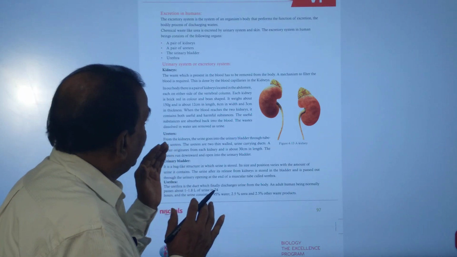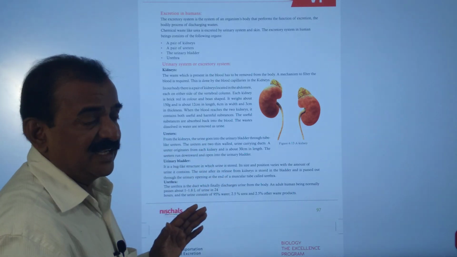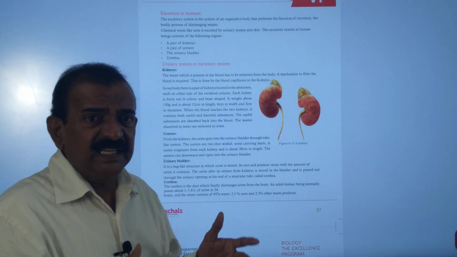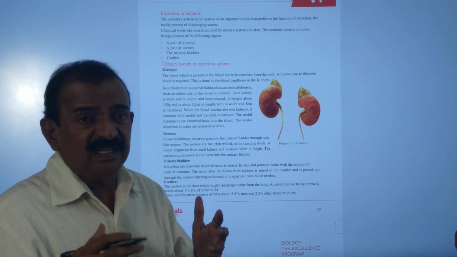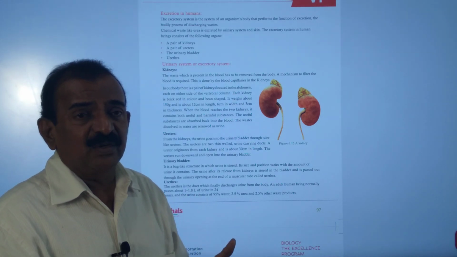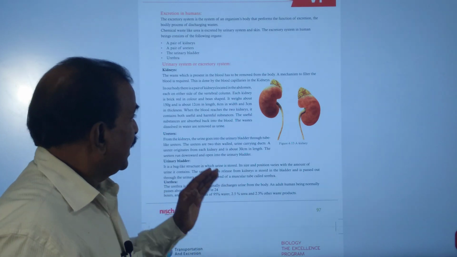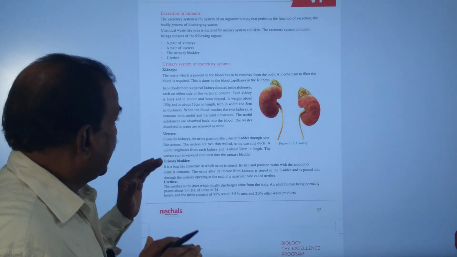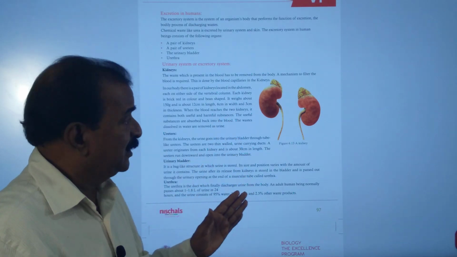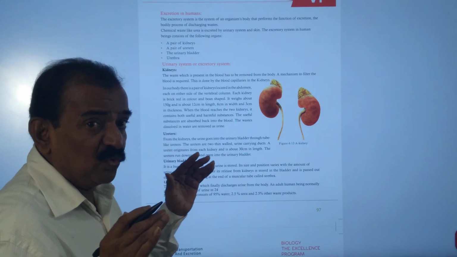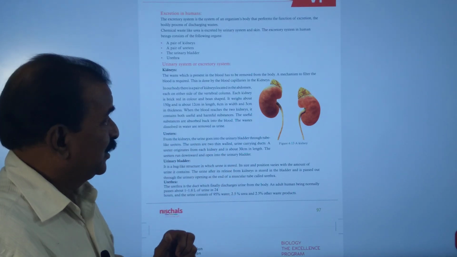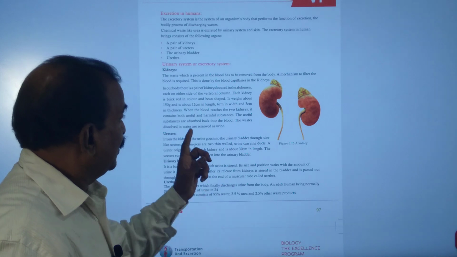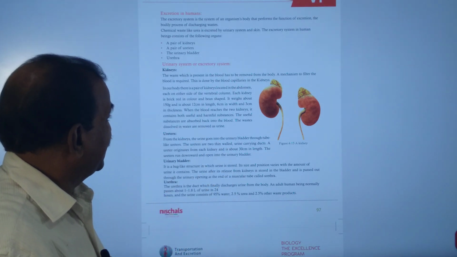So here we need to understand the structure of the kidney, and kidneys are brick red in color, and each kidney is bean shaped. On each kidney we see the presence of an endocrine gland, that is called the adrenal gland. Each kidney weighs about 150 grams, and it is about 12 centimeters in length, 6 centimeters in width, and 3 centimeters in thickness. So that is the structure of the kidney.